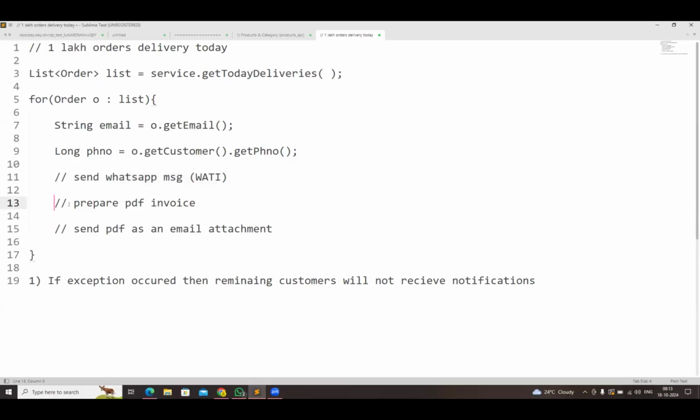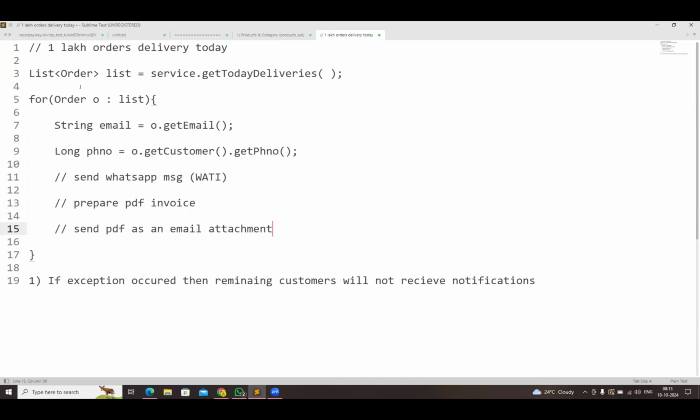Then we need to prepare a PDF invoice. What order has the customer placed, which is getting delivered today? What is the price, what items he ordered, what amount he paid, what tax he paid? That invoice we are going to prepare. Then whatever invoice is available, we need to send that PDF as an email attachment.